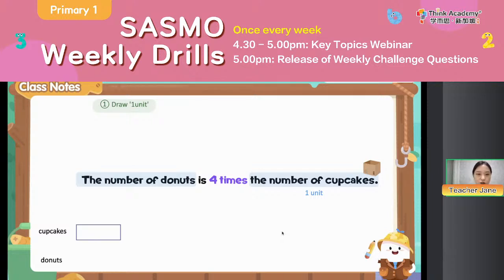Okay, everyone, you can also draw with Teacher Jane on your paper. So, I also want to draw the bar model for the donuts. Then how can I do? We can draw how many times the units, right? So this time we know 4 times. So Teacher Jane, just think of, I want to draw like this. Am I correct? Yes or no?